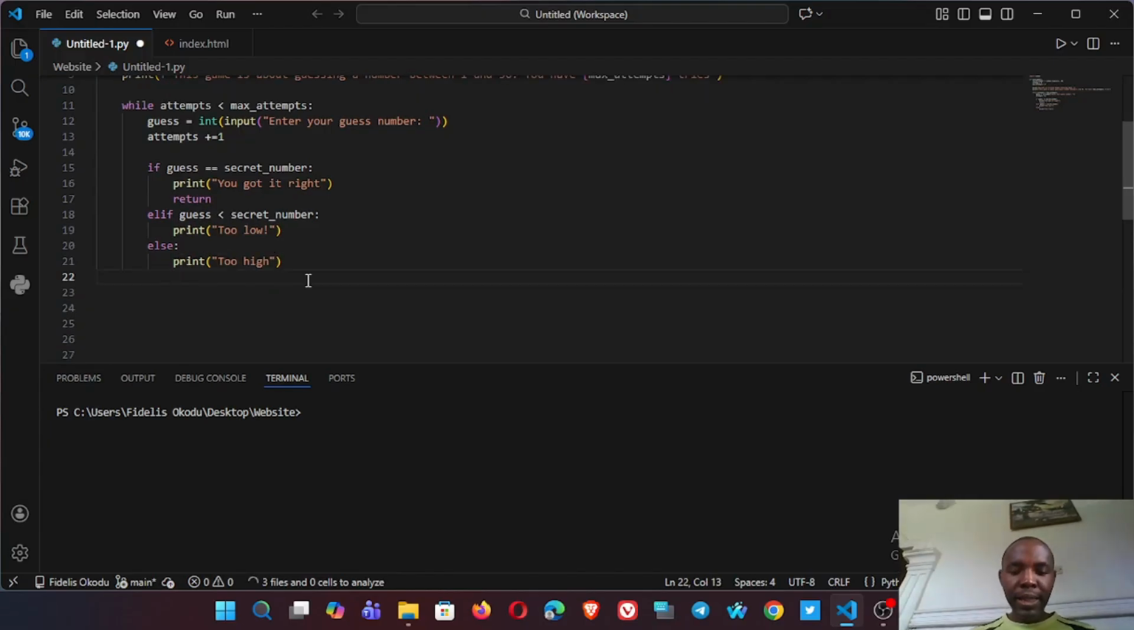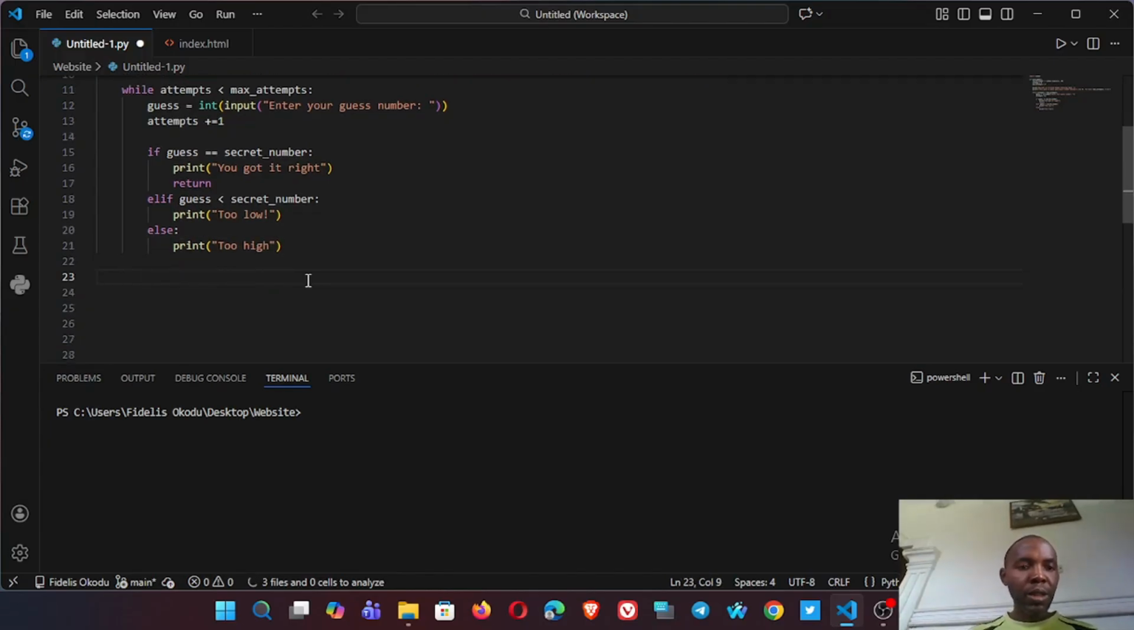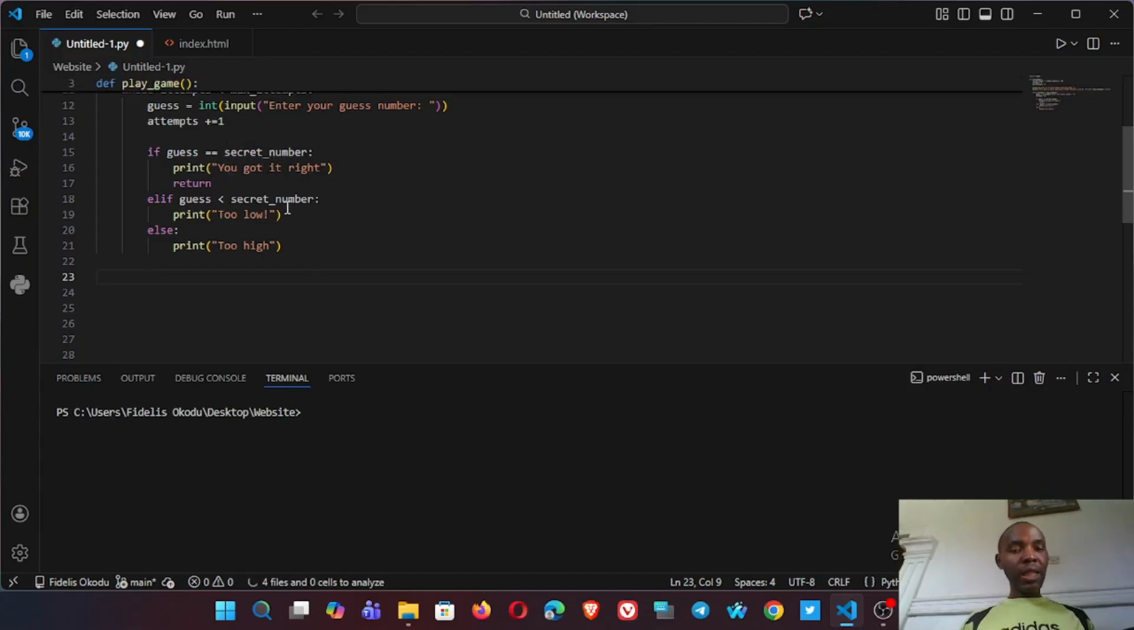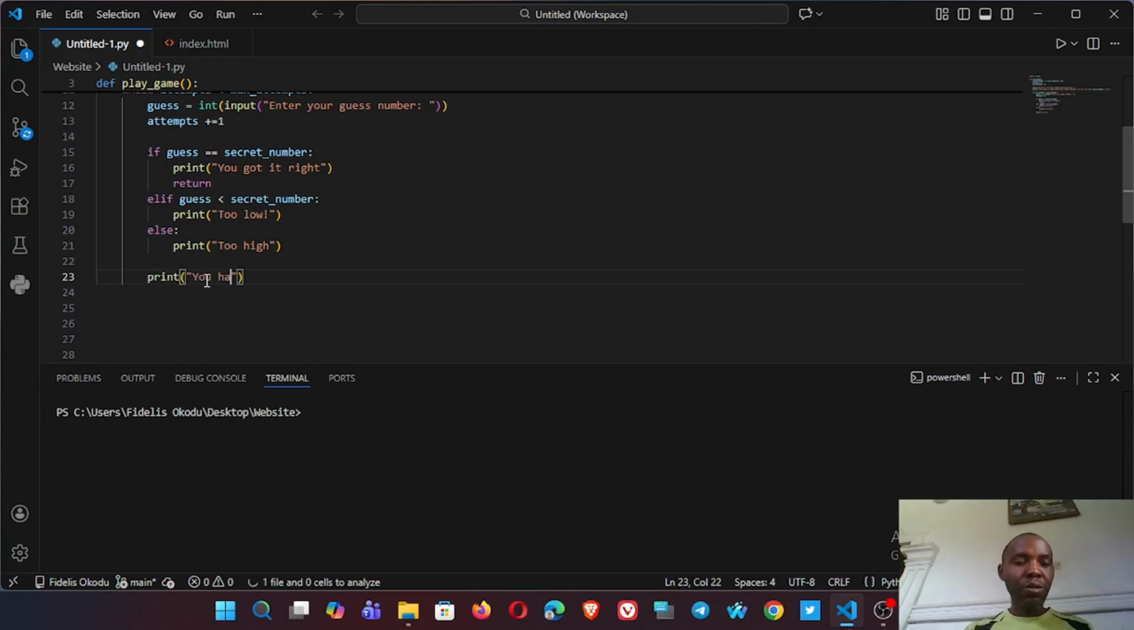So after this, we are exiting the if statement, but still inside the while loop. If the player chooses, apart from getting the guess right, which will automatically just end the game, if the guess is too high or too low, we'll go out of the if statement to print this. If the player guesses wrong, we're going to inform the player how many tries the player has left. So we'll print the instruction, print you have, let's say, dash tries left.